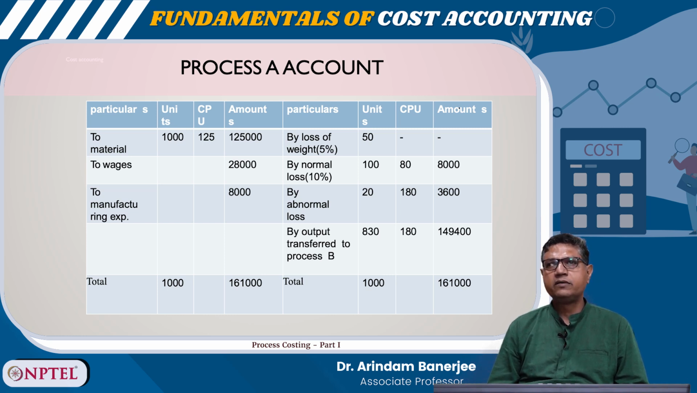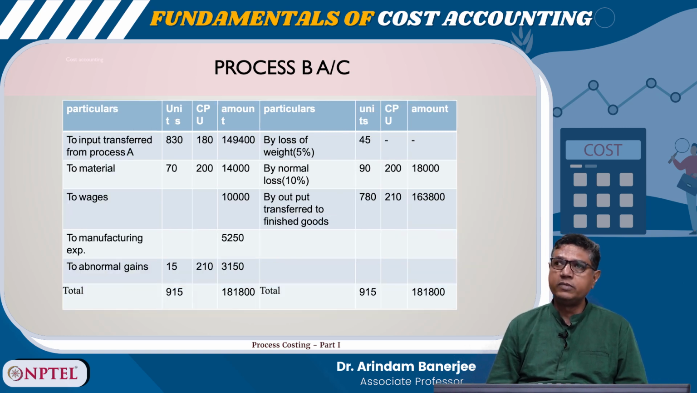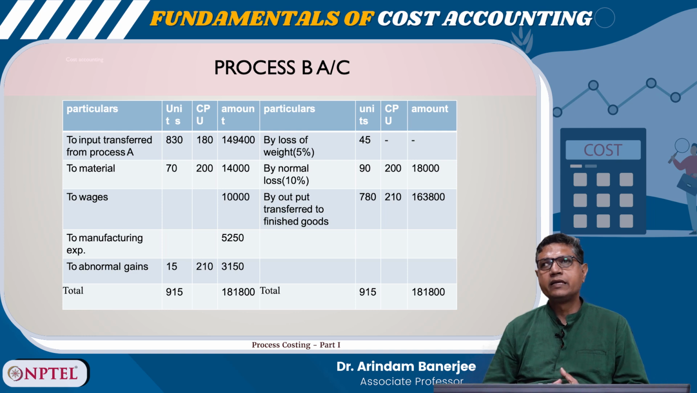So, in process B, 1,49,400 transferred, material 14,000, wages 10,000, the manufacturing expenses 5,250. Abnormal gains 3,150. So, by normal loss again 10%, it is 18,000, and by output transferred to the finished goods now 1,63,800, which is the balancing figure, right. So, we can create a finished stock account like this, to output transfer 1,63,800, the balance carried down 1,63,800.